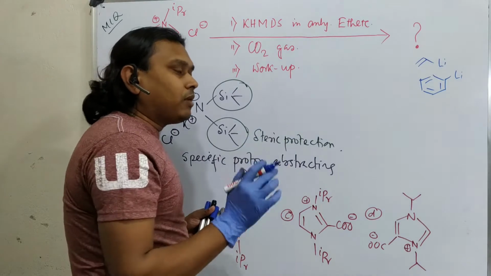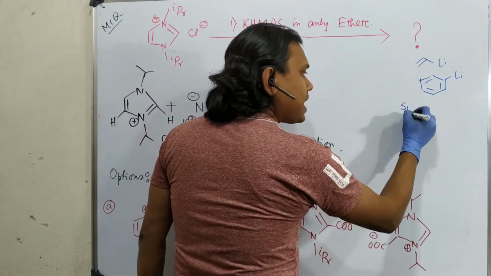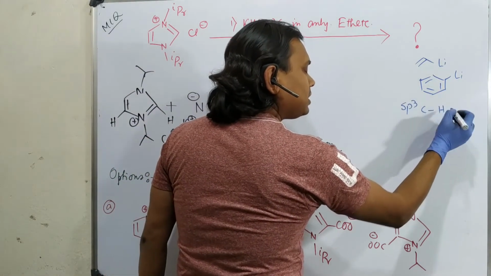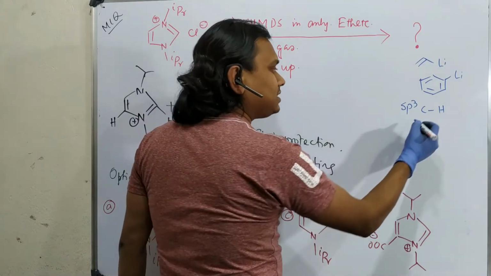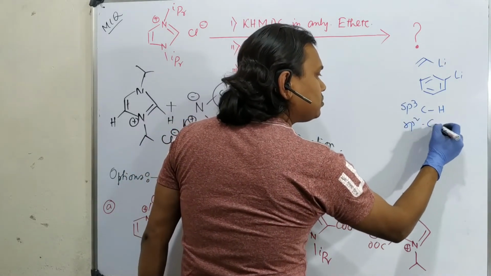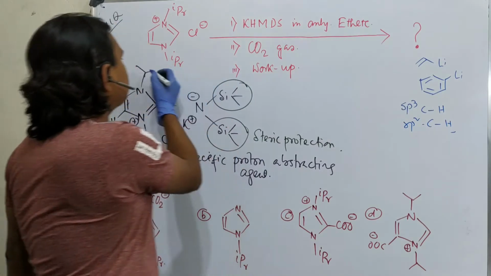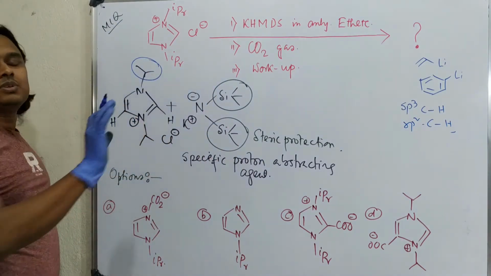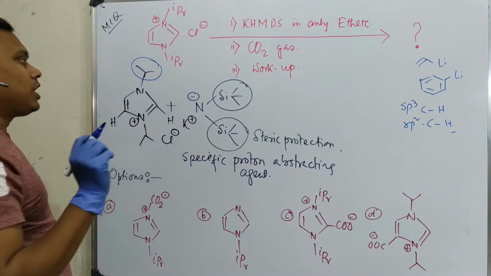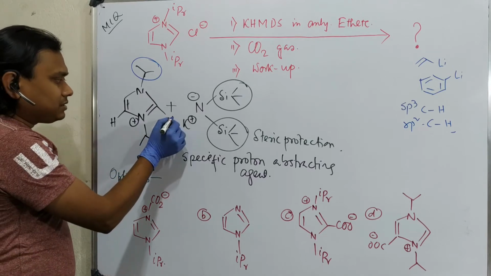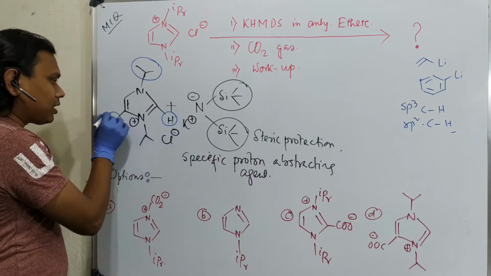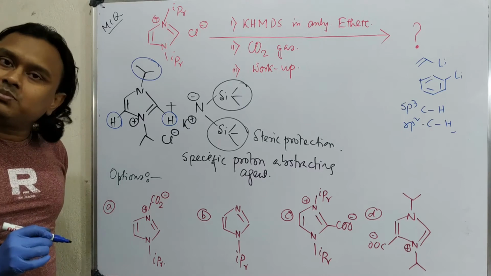So from this, what we can understand is that sp3 CH is less acidic compared to sp2 CH. Consequently, this part will not be attacked. It will remain untouched. So what option can happen? That this proton or this proton could be abstracted by the base.